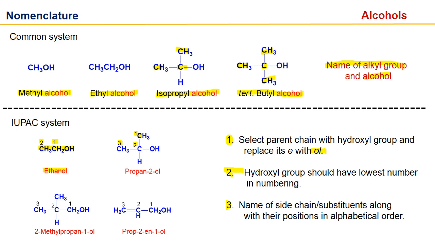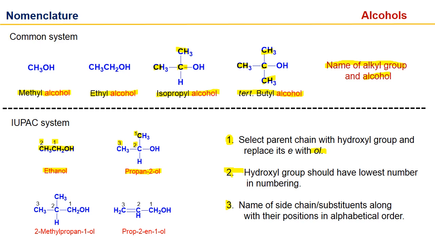So this is propane, and we have to remember the position also. Propane, and ol is on second position, propane-2-ol. One thing is important in IUPAC system: between number and alphabet, you have to be careful. You should put a hyphen between digit and word.